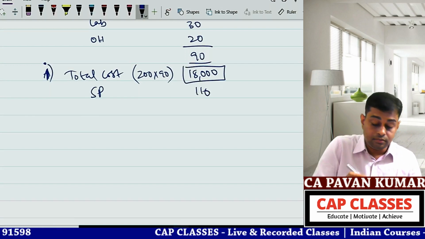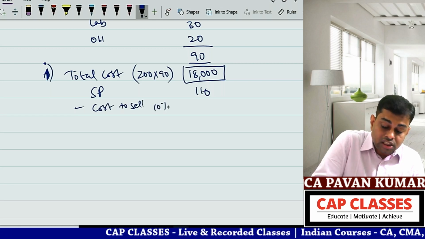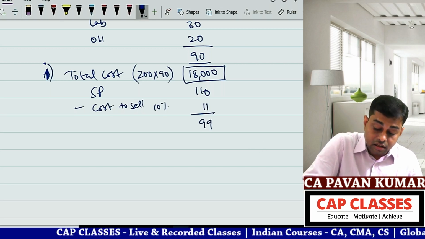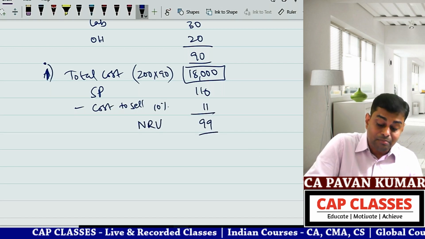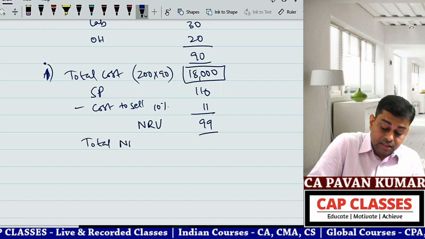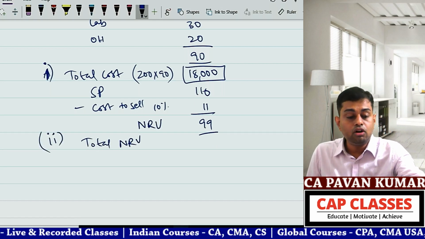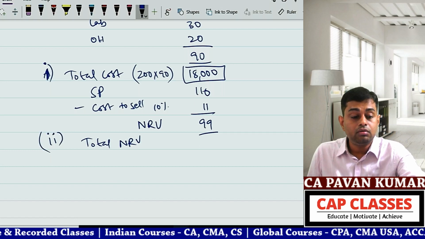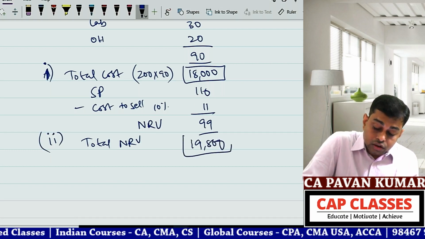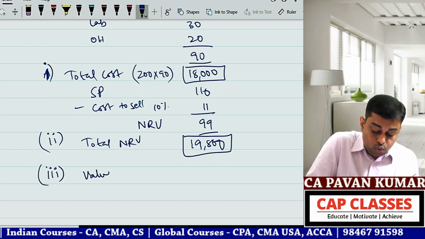Selling price 110 less cost to sell 10%. What is 10% of 110? It is 11. 110 minus 11 is 99. What is this 99? Net realizable value. So total net realizable value is 200 into 99, which is 19,800.